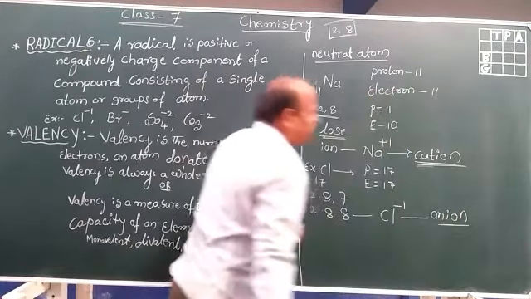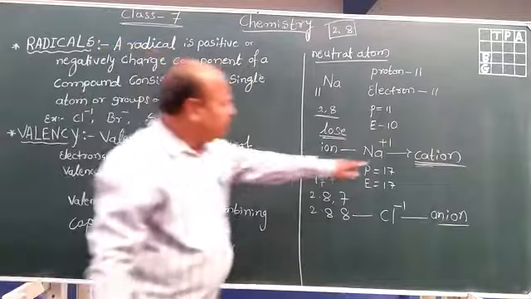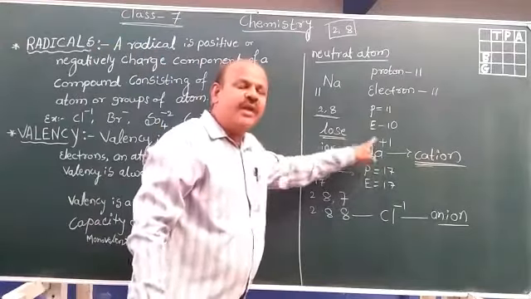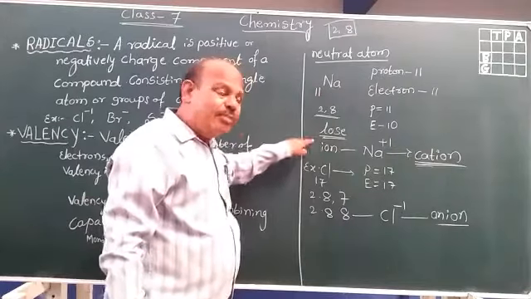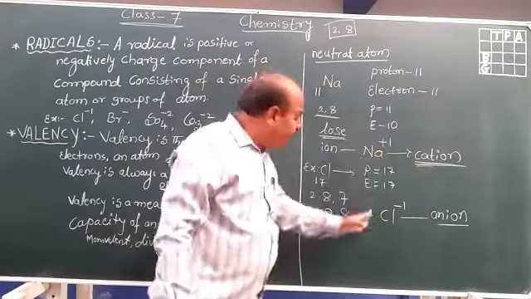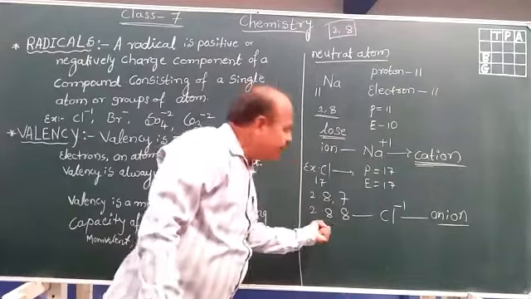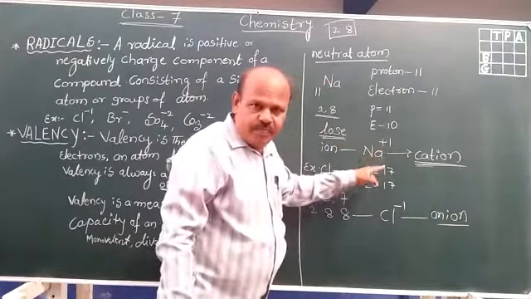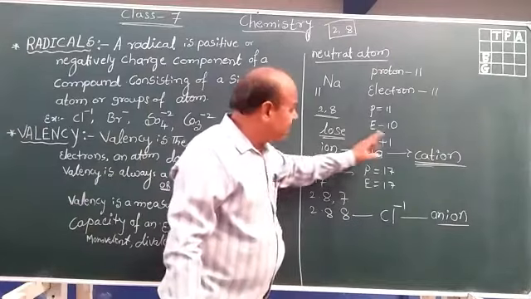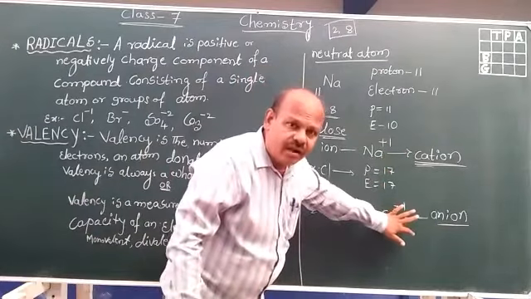Cations and anions. A cation means a positively charged ion. When an atom loses an electron, that atom becomes a cation. By gaining one electron, that atom becomes an anion. These are charged particles, cations and anions.